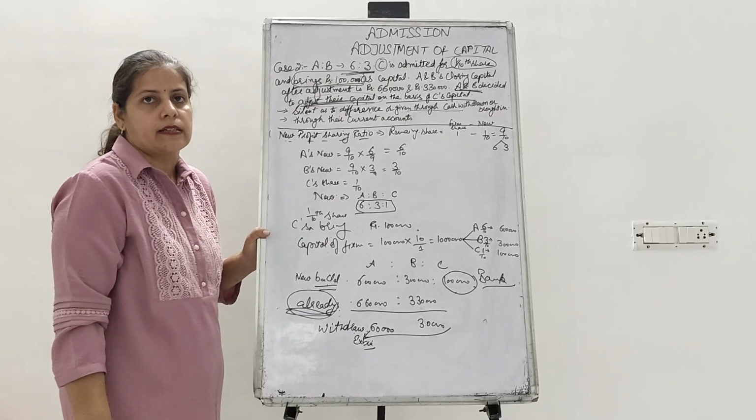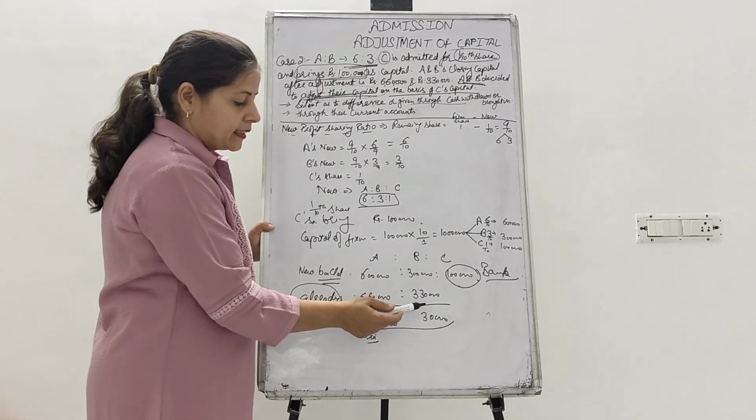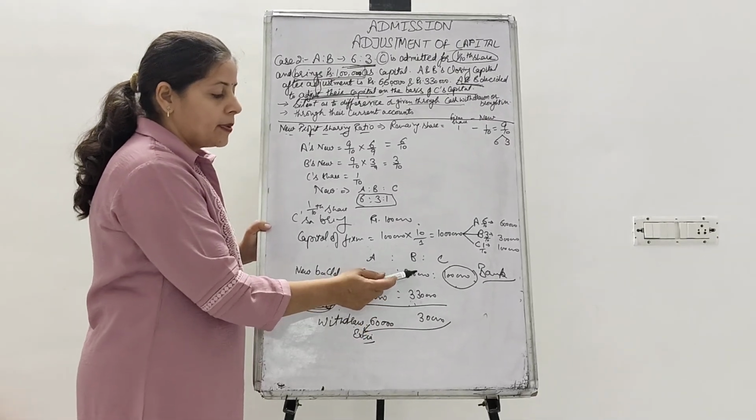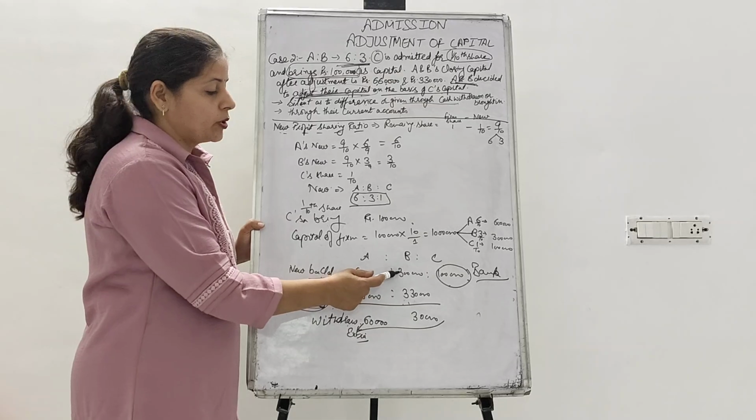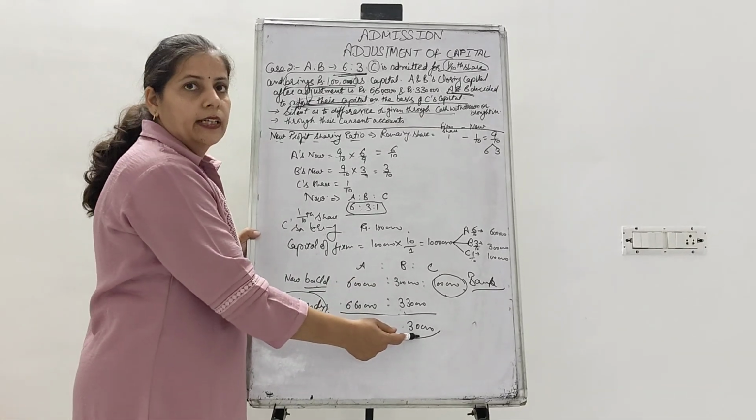Same way here also, if this partner is having 3 lakh 30,000 in the business but the required balance is 3 lakh, he is also required to withdraw rupees 30,000.